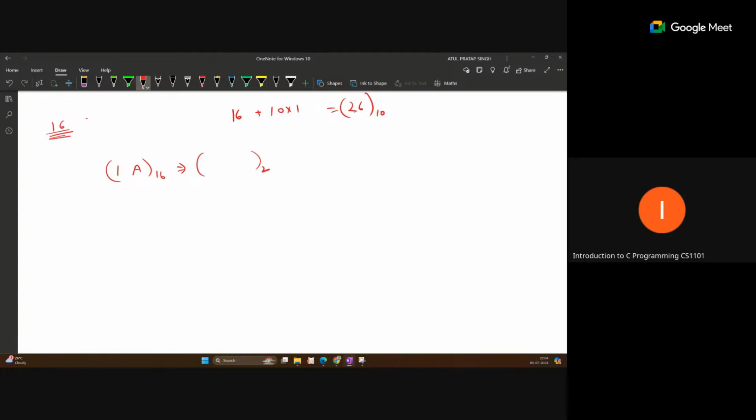So we just write the equivalent binary number for each digit of the hexadecimal number. What is the equivalent 4-bit binary number for 1, and for A? You can practice and just remember these 16 digits.